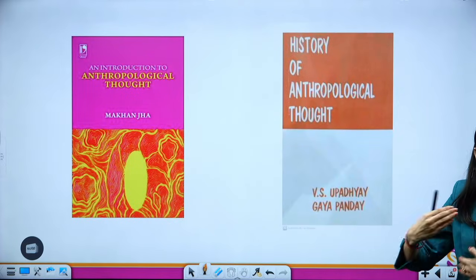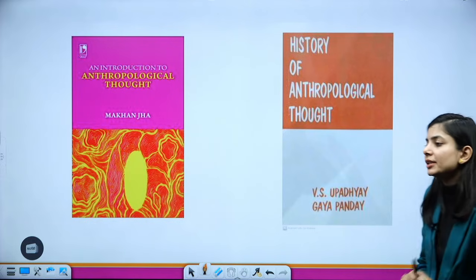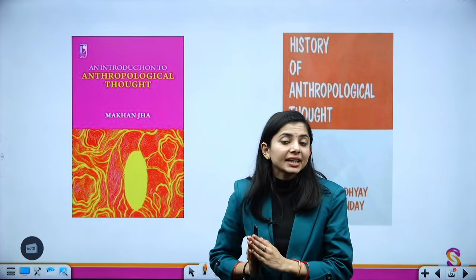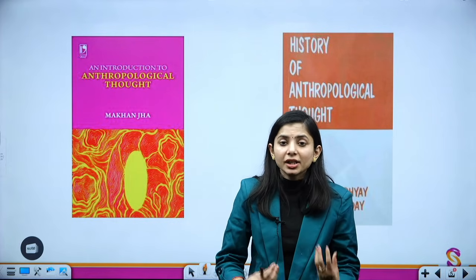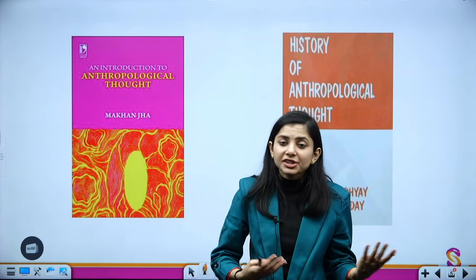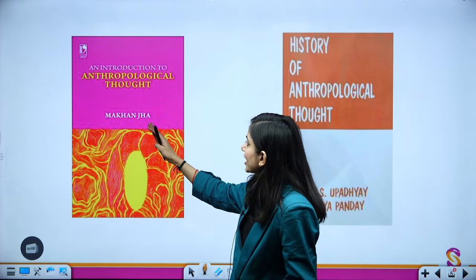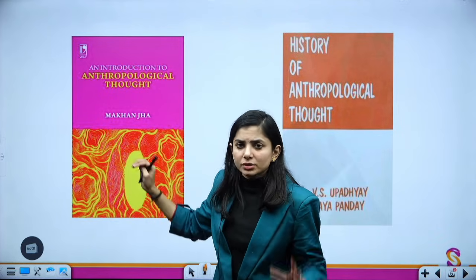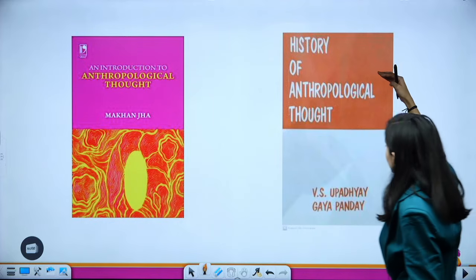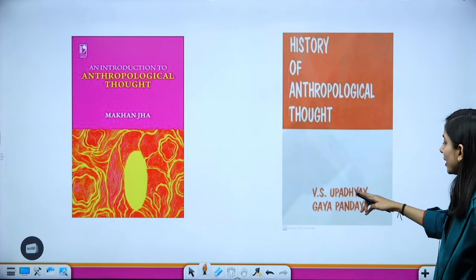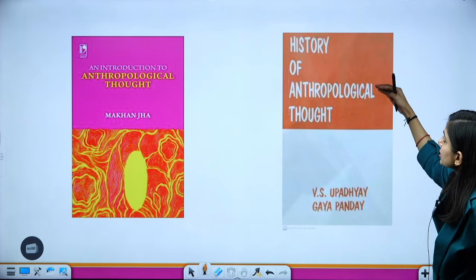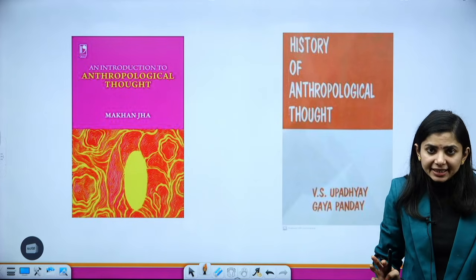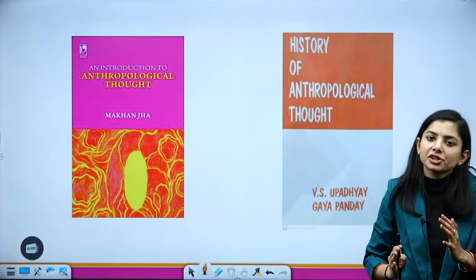Next, if you want more, for example, there are anthropological theories to understand multilinear evolution, cultural evolution, functionalism, and culture and personality. For that, we can rely upon the book written by Makhan Jha ji, An Introduction to Anthropological Thought, a basic introduction. Then there is another book by V.S. Upadhyay and Gaya Pandey, History of Anthropological Thought. These two books are for covering unit 6 of paper 1, anthropological theories. Fine.